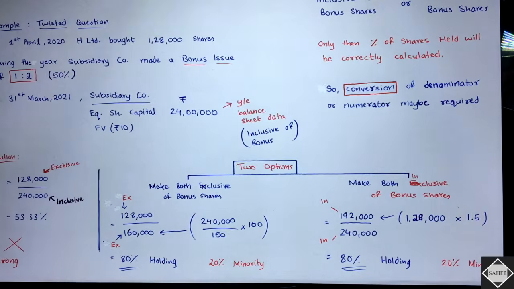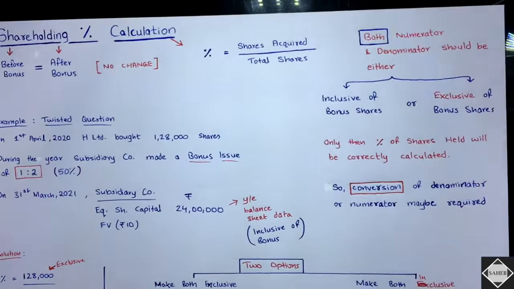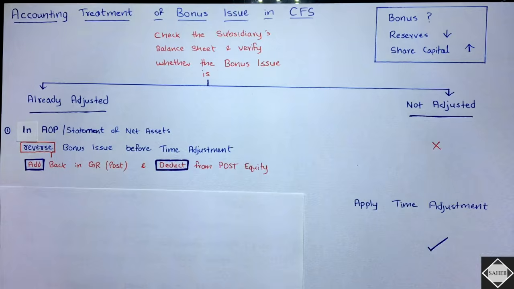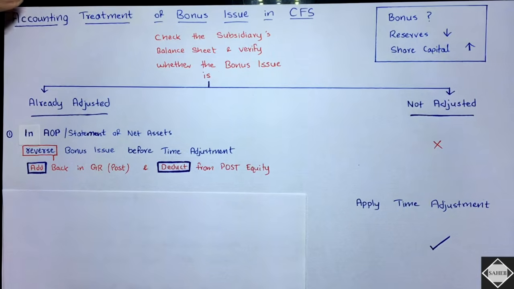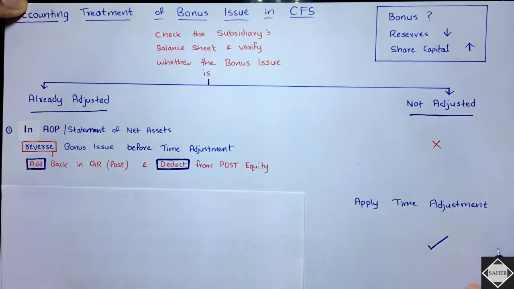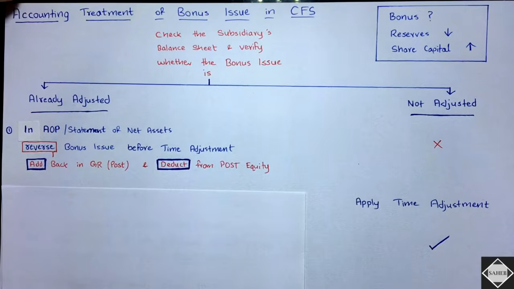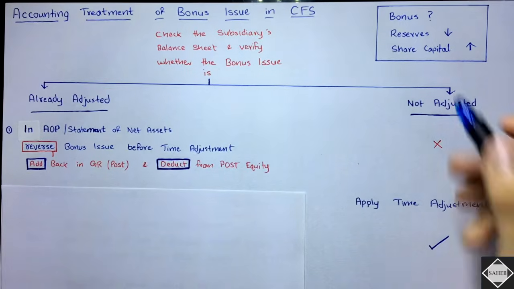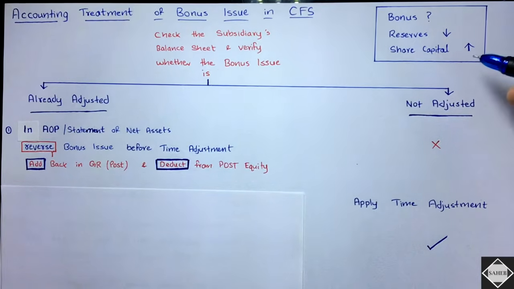Now let's go to the treatment of bonus shares in the working notes, and let's understand that. You have got the basic idea. Now here we have the accounting treatment of bonus issue in consolidated financial statements. See, it's really simple. You all know what happens in bonus. The reserves have fallen and share capital has increased in the same proportion, right?